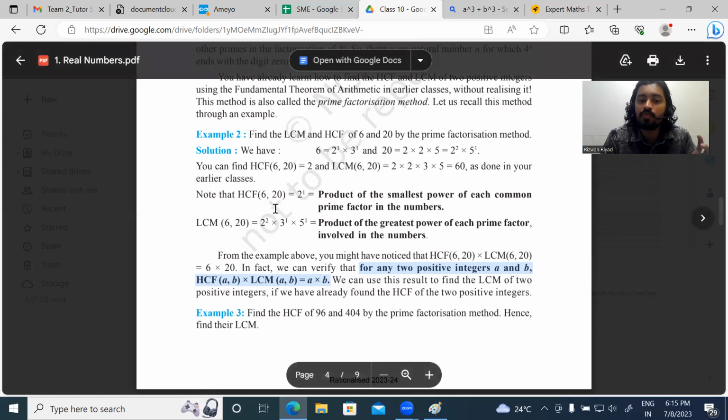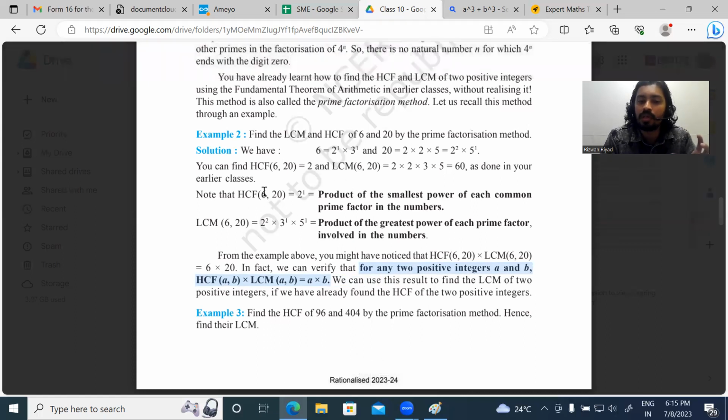Here you can see the same situation in this question. In the place of a and b, we have 6 and 20. The numbers are 6 and 20. The LCM between these two numbers is 60, and the HCF is equal to 2.